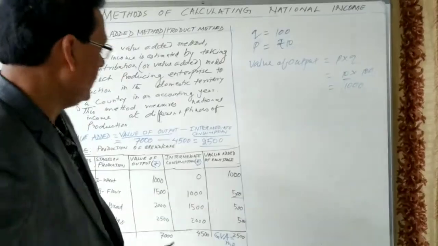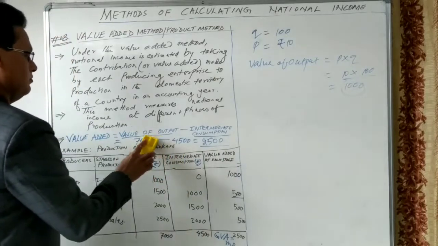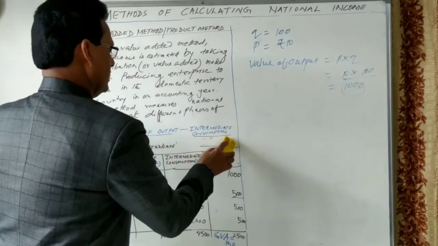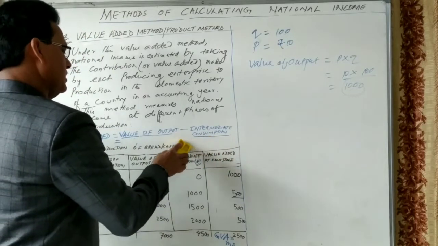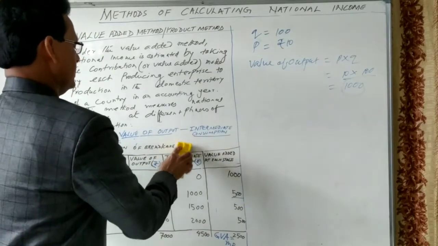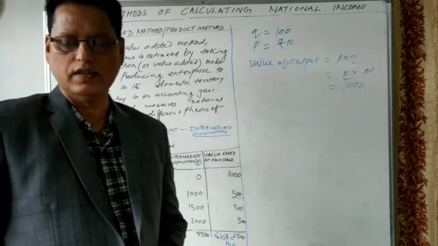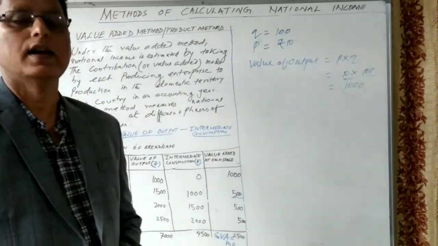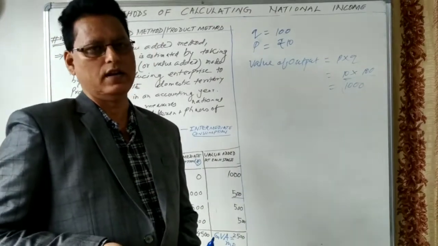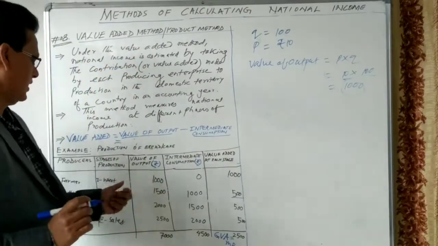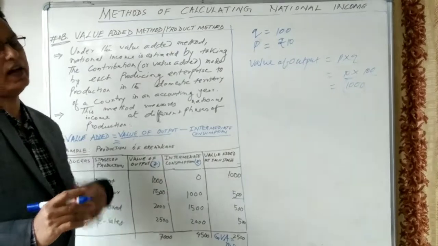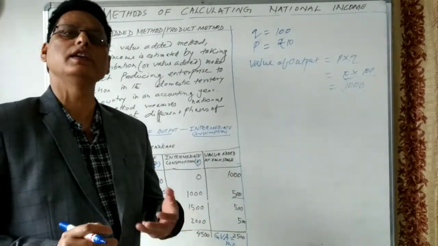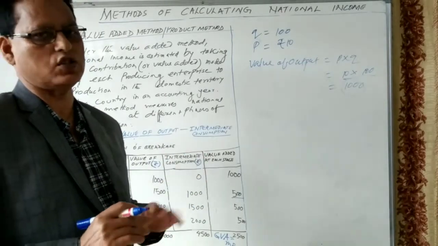While national income is calculated using this method, there is sometimes a chance of counting the value of a commodity more than once, and sometimes there is underestimation. Suppose a farmer has produced 100 kg of wheat, but sells only 90 kg into the market, and 10 kg he has not sold.